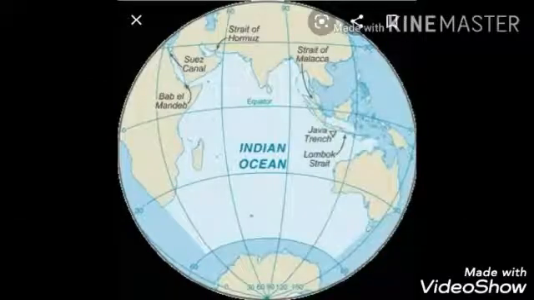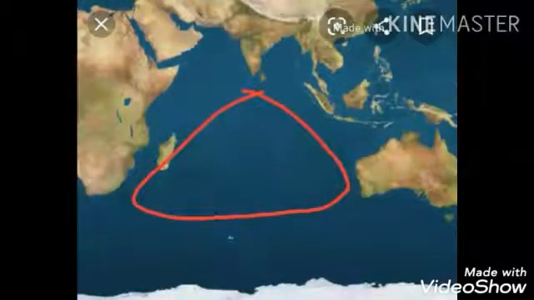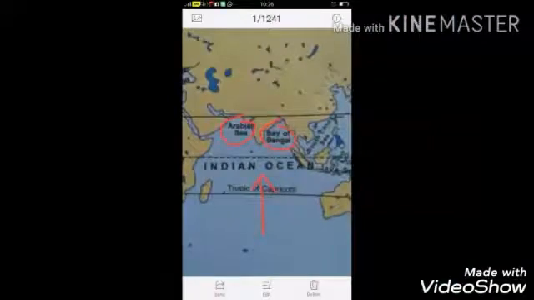It is the only ocean to be named after a country. And the name of the country is indeed India. Its shape is roughly triangular. When we look at the shape of Indian Ocean, the shape of this ocean is triangular. The Indian Ocean is bound in the north by the continent of Asia. India lies at the head of this ocean. When we look at the location of Indian Ocean, we find India is just above this ocean.